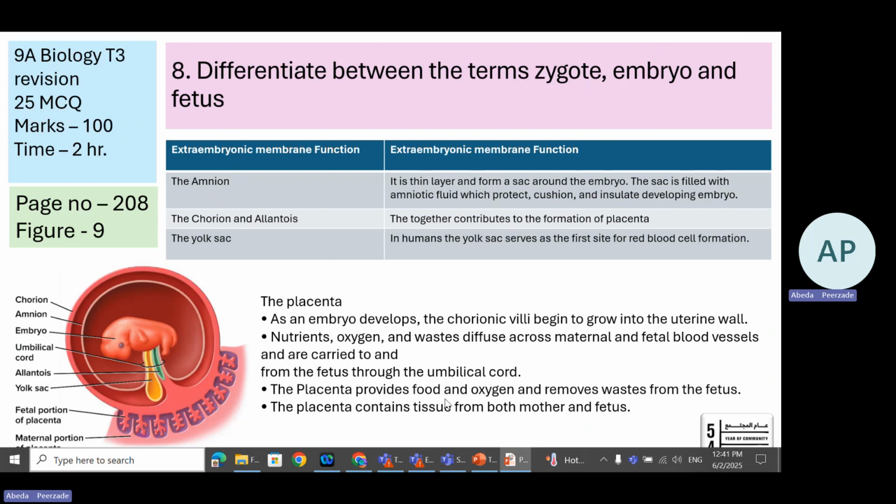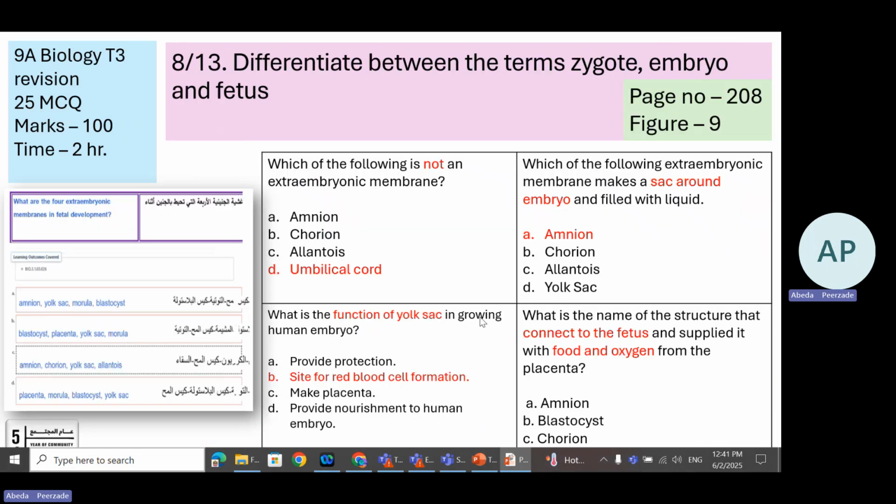The placenta provides food and oxygen. Please remember this, the function of the placenta, and it removes the waste from the fetus. The placenta contains tissue from both mother and fetus. Now, what are the 4 extra-embryonic membranes? You should select the correct answer: amnion, chorion, yolk sac, allantois. Not an extra-embryonic membrane: umbilical cord.